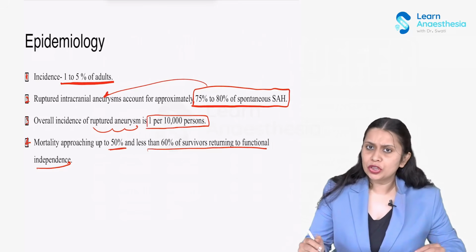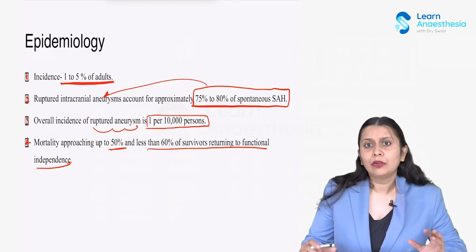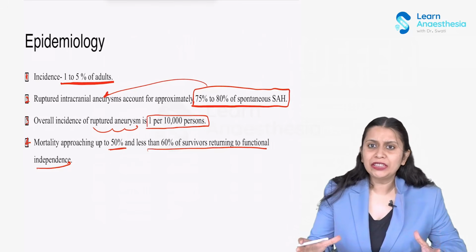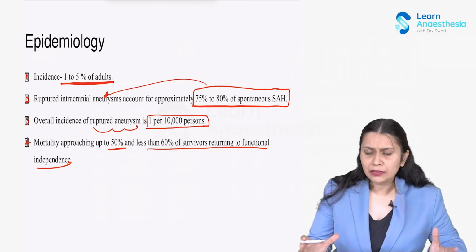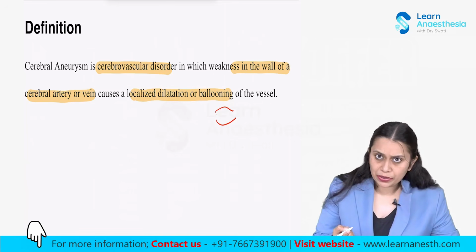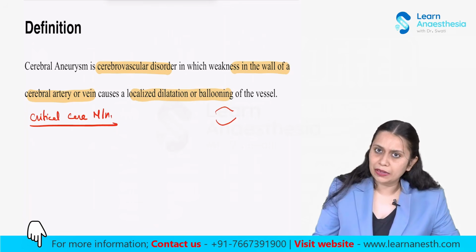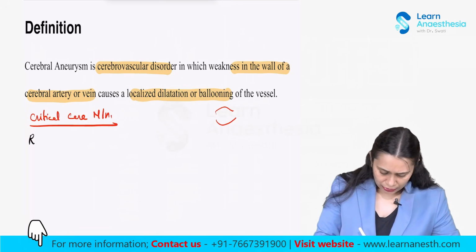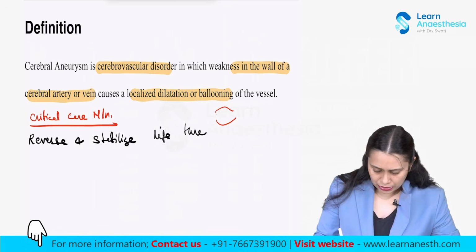So when a patient with ruptured cerebral aneurysm comes to the critical care unit, what is initially required is the stabilization of the patient and reversing the life-threatening conditions. So when the patient presents for critical care management, our goal is to reverse and stabilize the life-threatening condition.